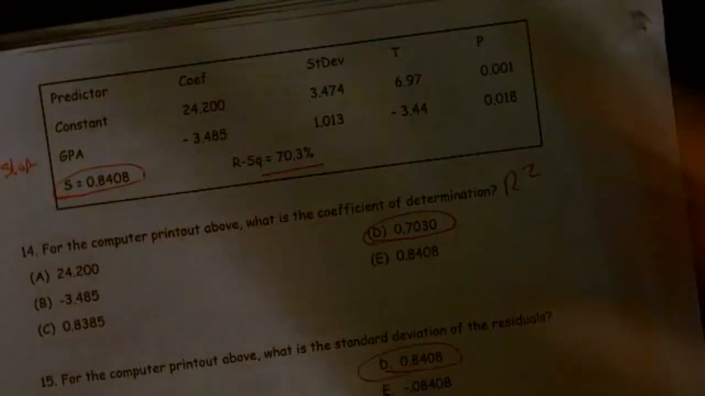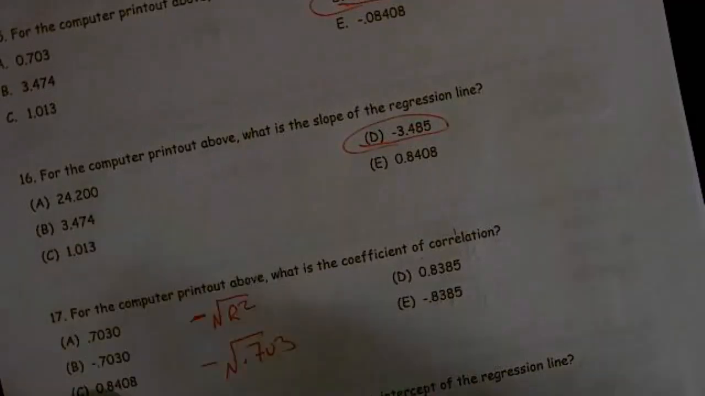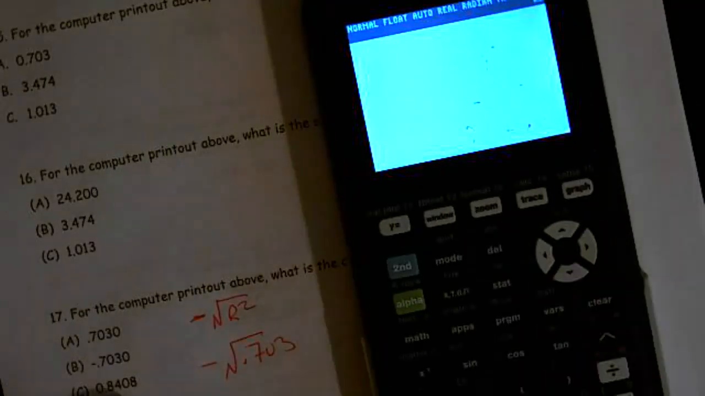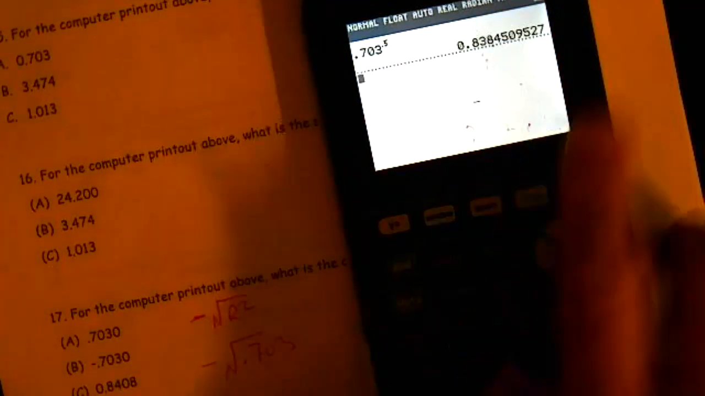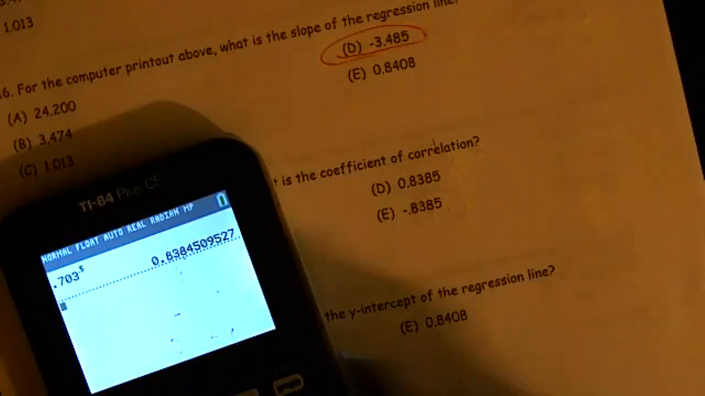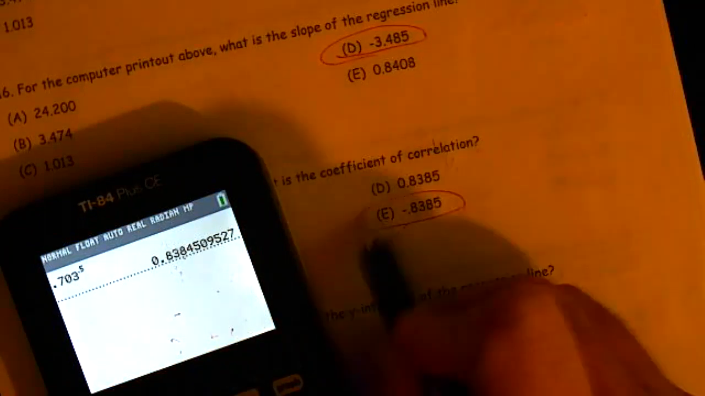And when we look up, r squared is 70.3. So negative square root of 0.703. Again, I don't like using a square root sign, so 0.703 raised to the half power. And it's negative. All right. So in this case, make sure that you choose the one that's negative, because that one's positive, so it's the negative one.